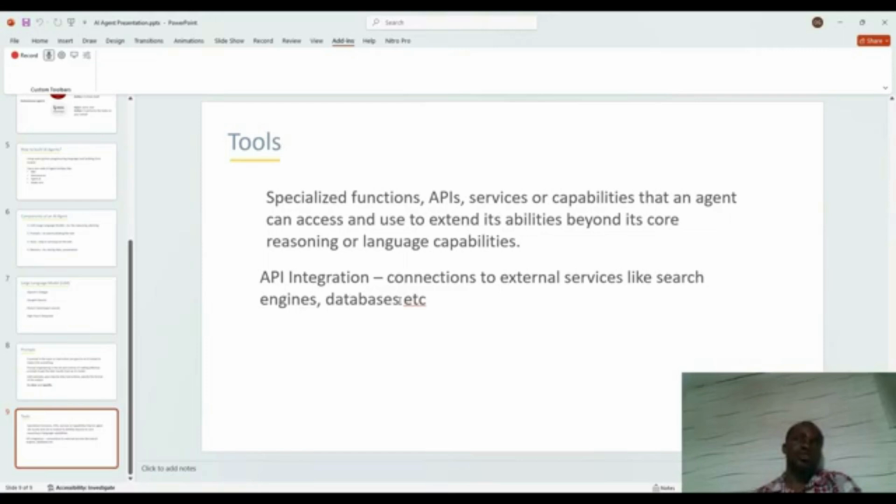You create a tool that can access the Google search, you make it available to your LLM, and the LLM makes use of it to get the job done. That's how it works. So we have API integration: connections to external services like search engines, weather forecast, databases, and the rest of them.